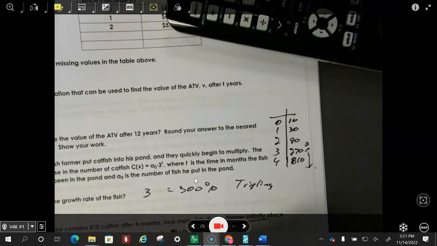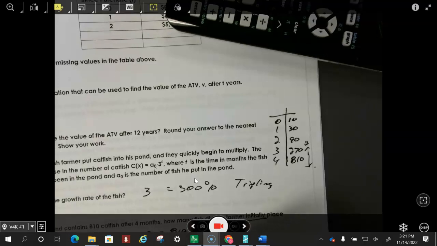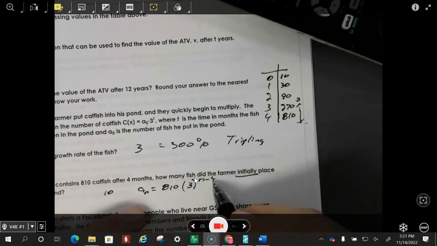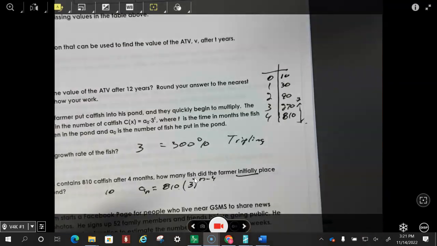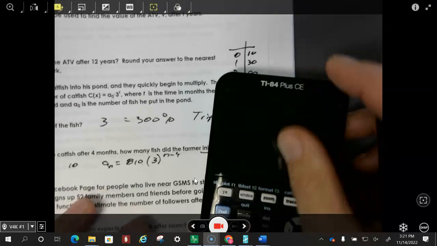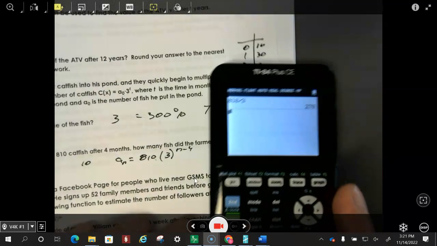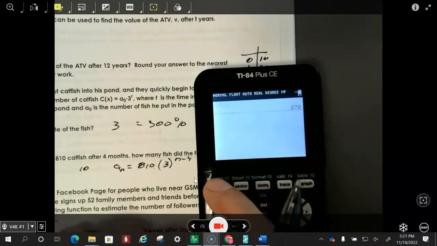So remember, these two numbers have to be the same. If this is A4, it must be N minus 4. So I'm going to put that in my calculator, and then I'm going to make it a table, and you can see that we're going to get exactly the same thing.